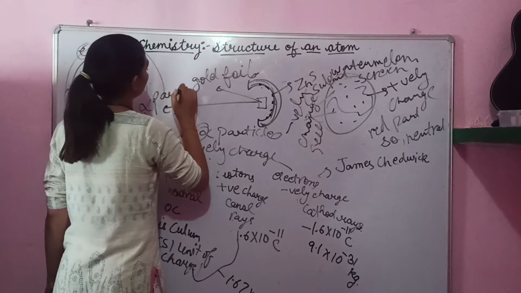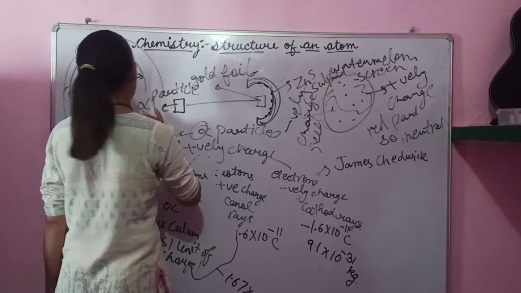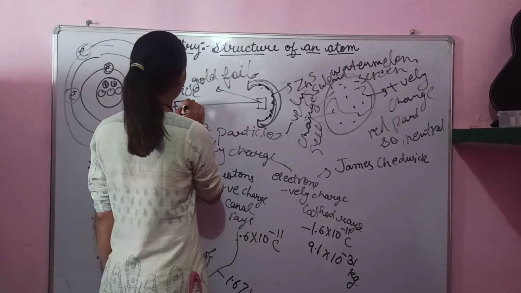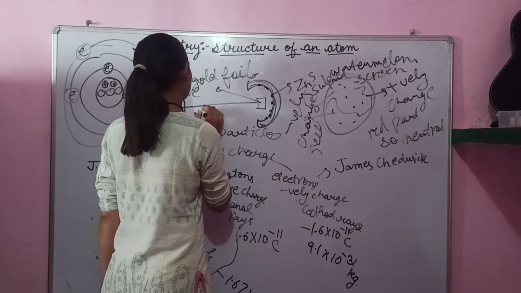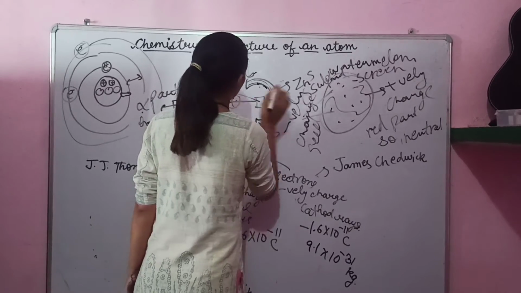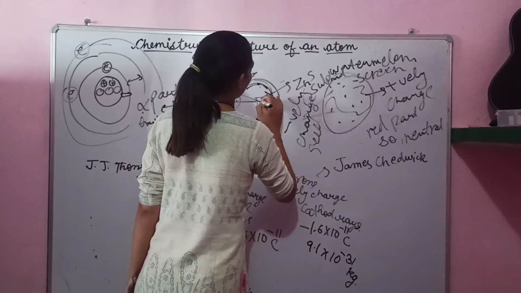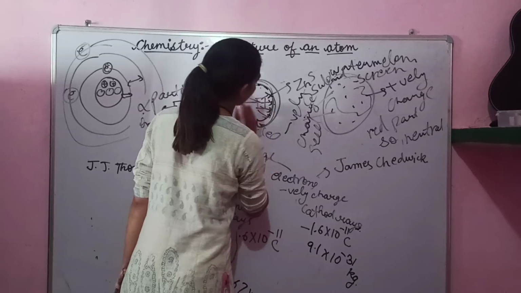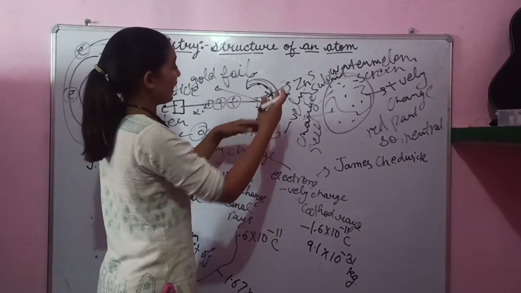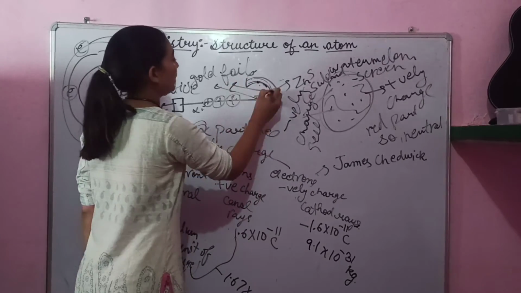Alpha particles are emitted from here and go forward. Some alpha particles go straight, and some are diverted by some angles.